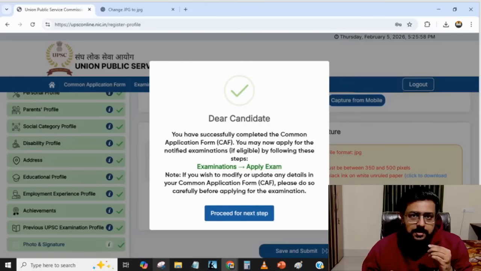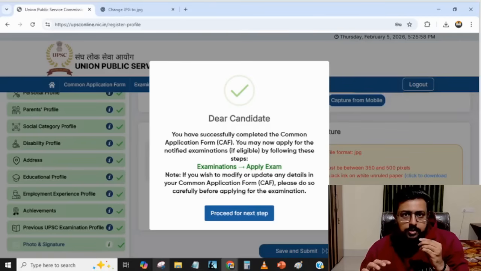Hello guys, the entire portal of UPSC 2026 you can see on screen. I have just completed filling everything with dummy values only, so that I can show you screen by screen exactly what you have to fill. It's very lengthy. You will need one full day at least. Whenever you are watching this video along with me, if you want to fill, you can do.